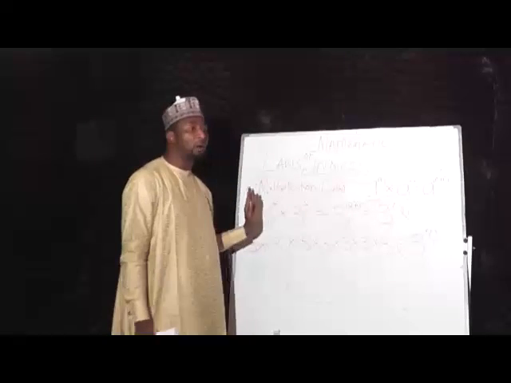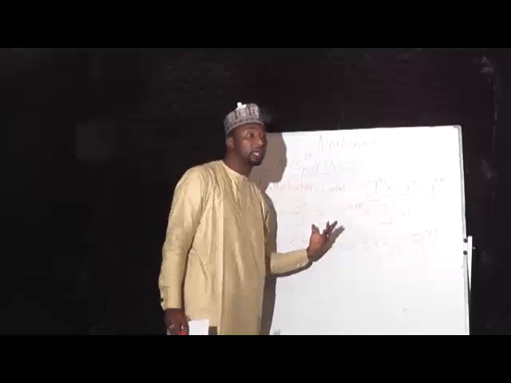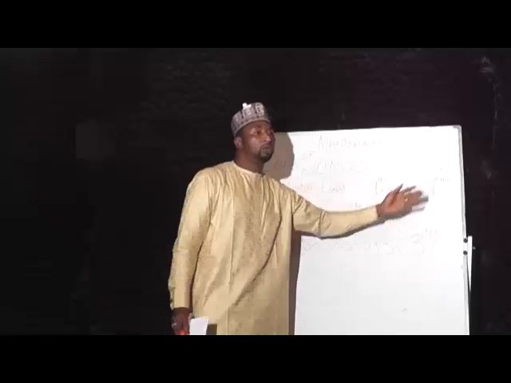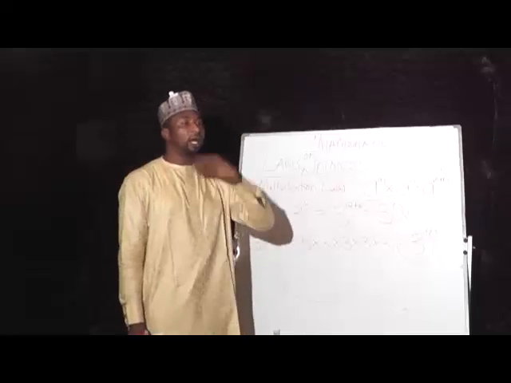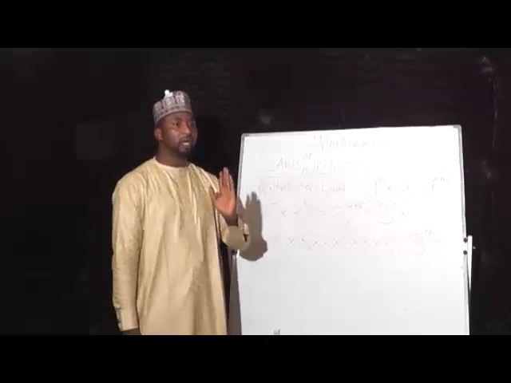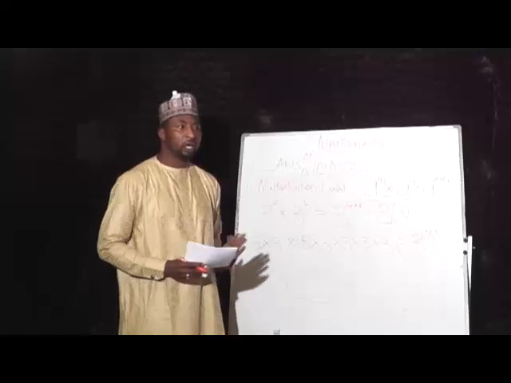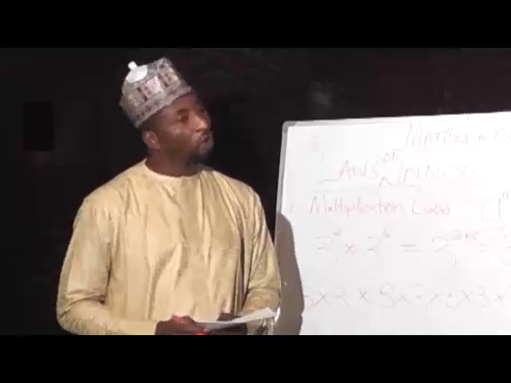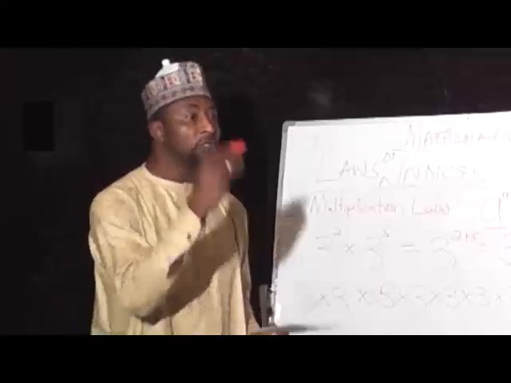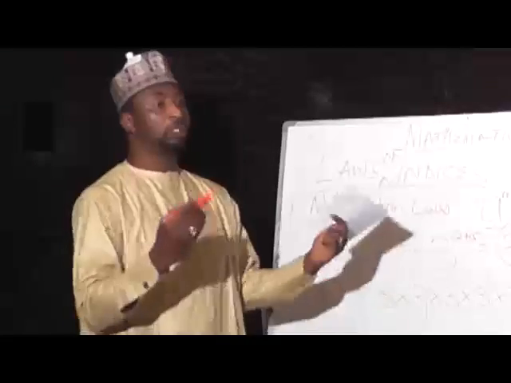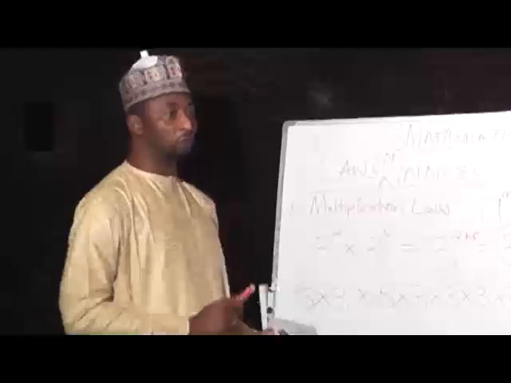Once you have the bases the same, all you need to do is look at the powers and add them. Take one base, add the powers. Are we together? Yes. This is the multiplication law of indices. We're going to see other, more complex examples, but let's see the division law first.